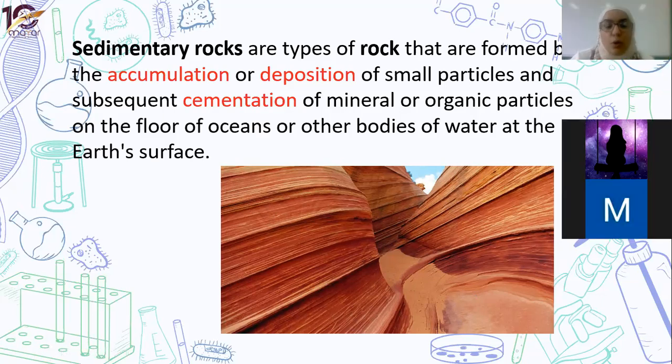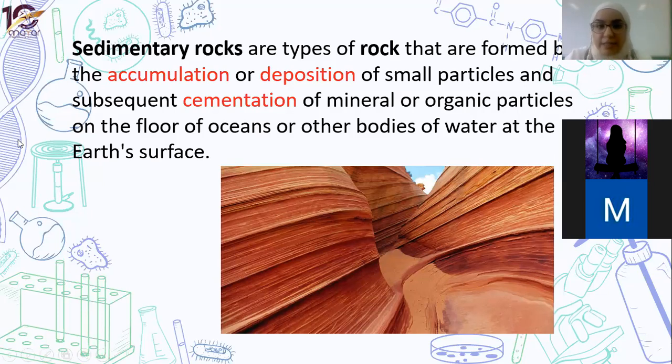They are called weathering and erosion. Weathering, from the word weather, is because of rain, wind, and special conditions. Weathering is the breaking down of the rocks. Erosion means they move from one place to another. Those broken rocks, whenever they move from one place to another, are going to settle.